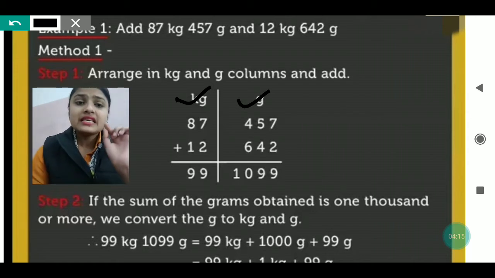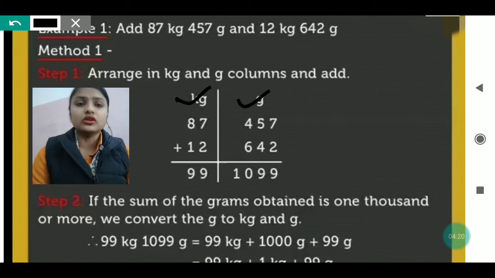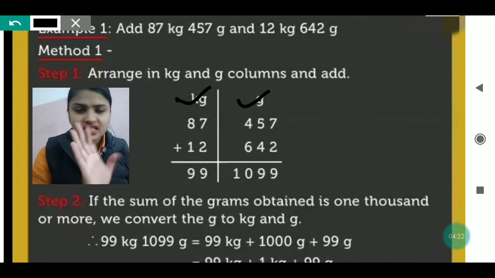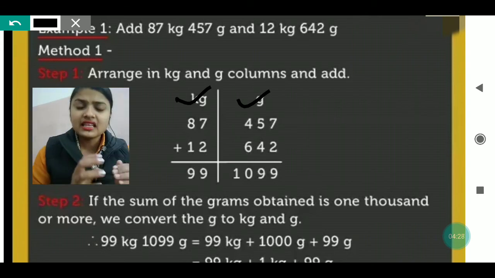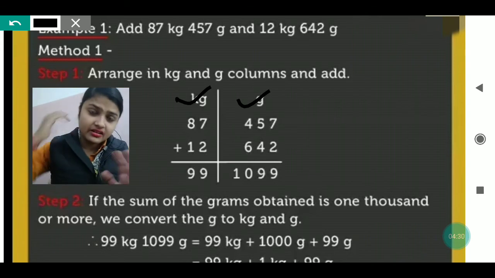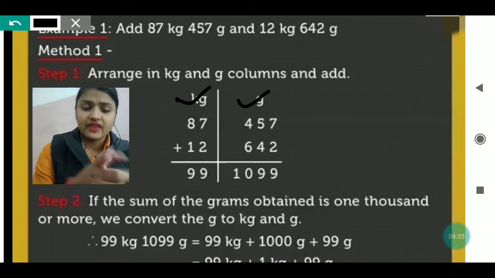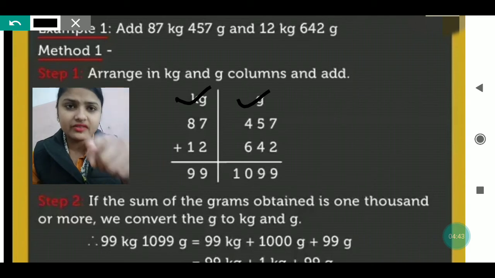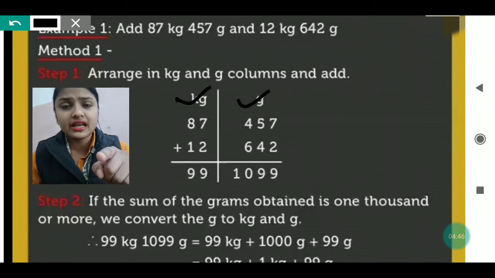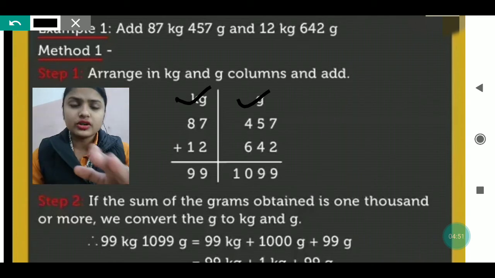After writing this, suppose the gram values are given in the form of ones, tens and hundreds. But when we add the numbers, if we get an answer of 1000 or more, we convert the grams to kg. It will go to the next unit, the kg unit. It will not be written like this. It will go into the next unit and then we add.